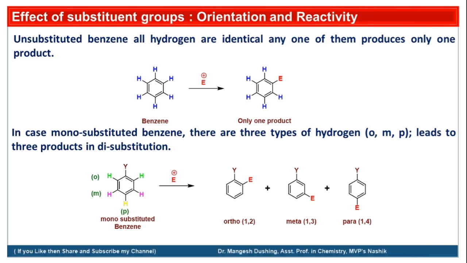Now friends, questions arise. Do these three products form equally, or are some products major or minor, and which factors affect this and how do they affect the rate of reaction?